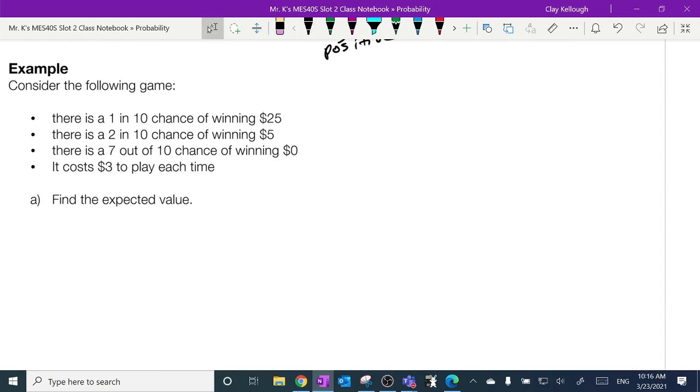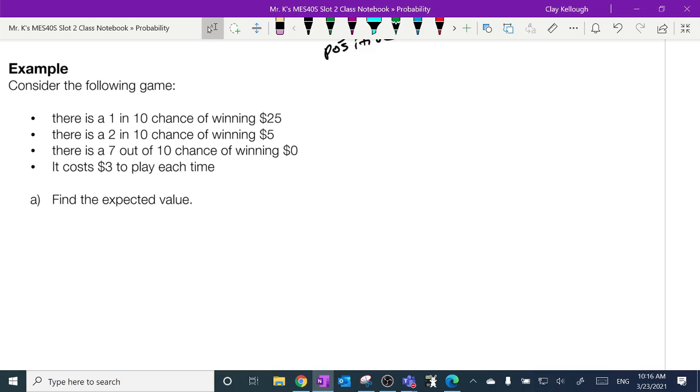Here's an interesting game. It costs me $3 for a ticket. There's a 1 in 10 chance that I'm going to win $25. There's a 2 in 10 chance I'm going to win $5. So there's a second prize. They're giving 2 prizes of $5 and 1 prize of $25. The rest of the tickets don't win anything. 7 out of 10 gets 0. And it costs me $3. So what's the expected value?